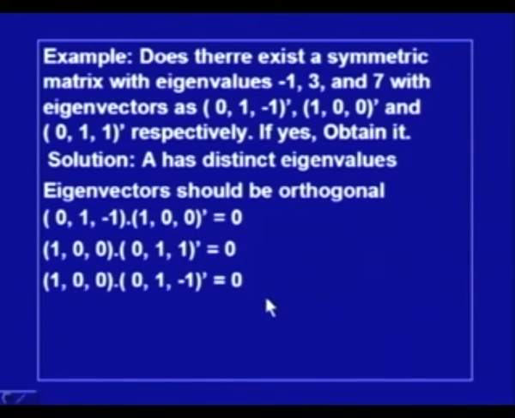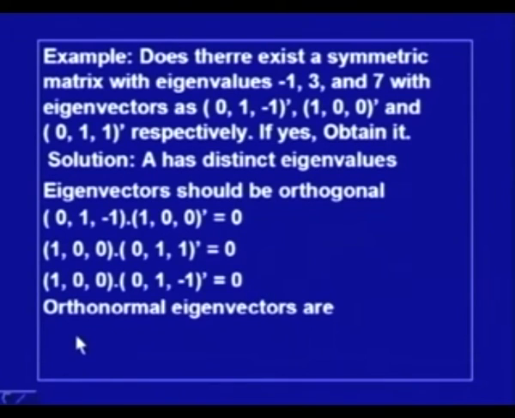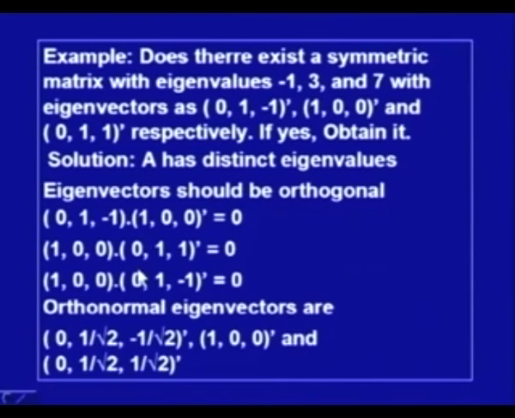That means there exists a matrix A which has these 3 eigenvalues and corresponding eigenvectors. The orthonormal eigenvectors corresponding to the given set are: 0, 1 by root 2, minus 1 by root 2 for the first one; 1, 0, 0 for the second one; and for the third we have 0, 1 by root 2 and 1 by root 2.